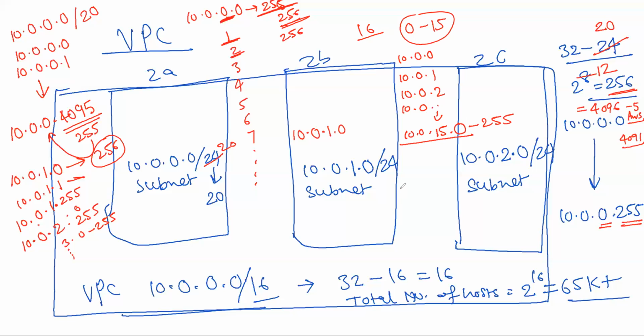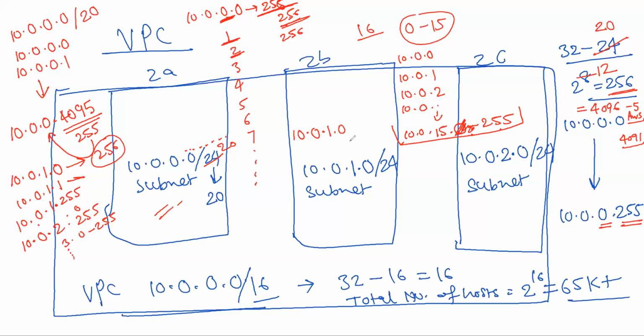So that 15.255 will be the last IP address of this particular CIDR. 10.0.15.0, instead of this 0, it will be 255. This will be the last IP address consumed by this particular subnet.